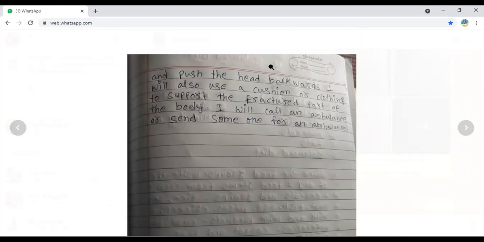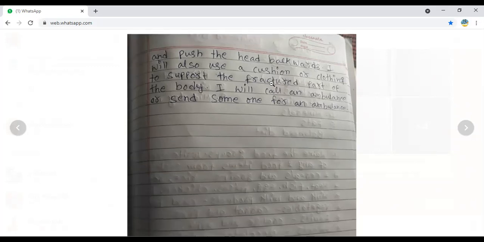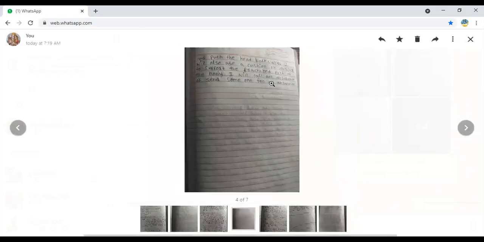Already we have discussed. I will also use a cushion or clothing to support the fractured part of the body. Fracture we have already learned. We can use a sling or a cushion for giving support. I will call an ambulance or send someone for the ambulance. Yes, we can call for the ambulance for him to get the proper treatment.